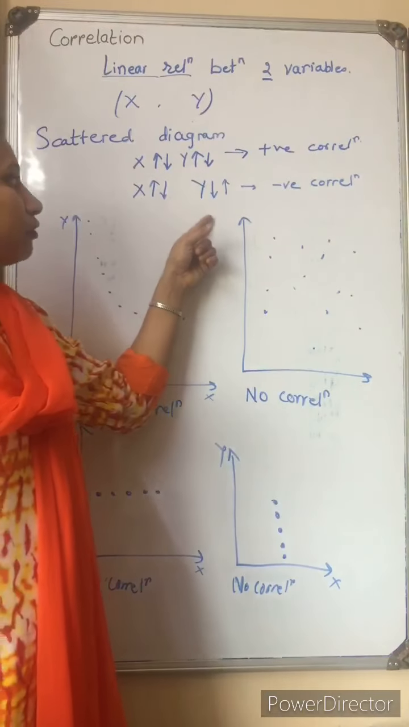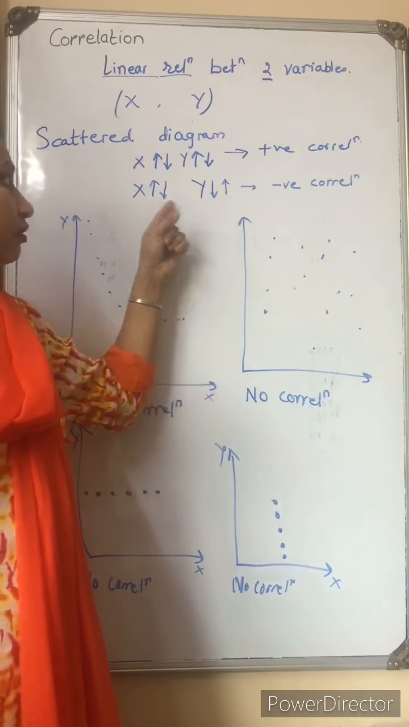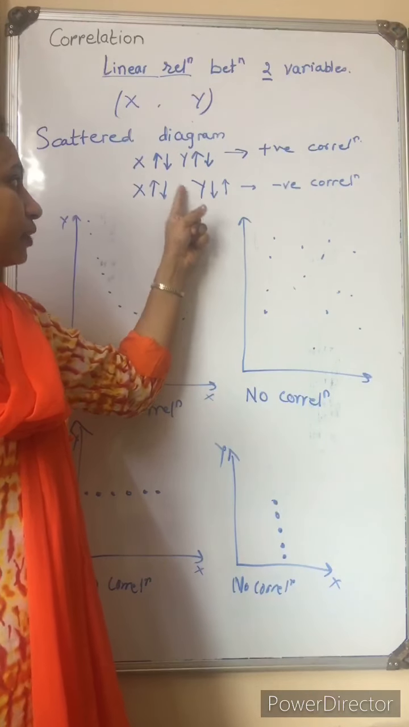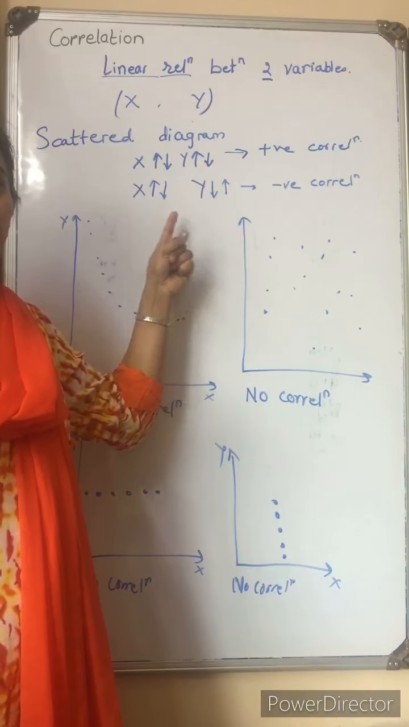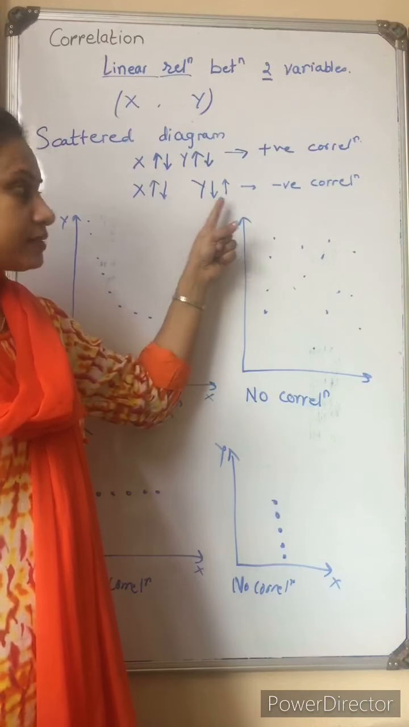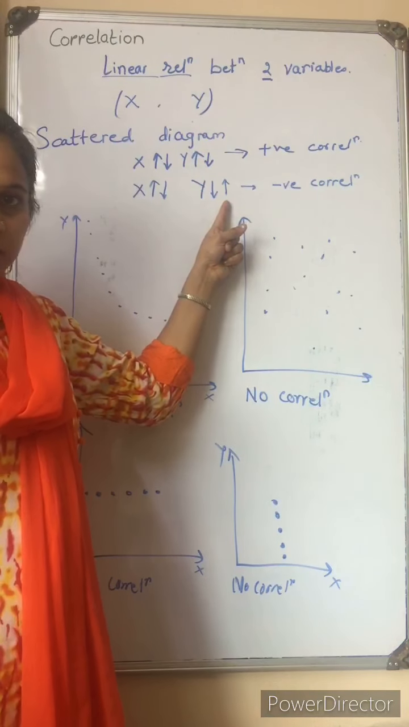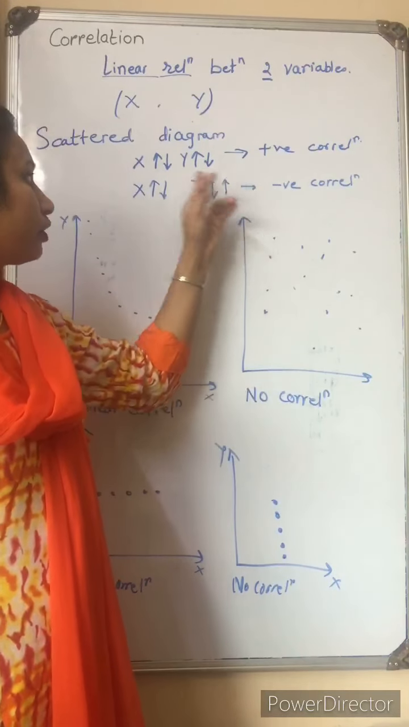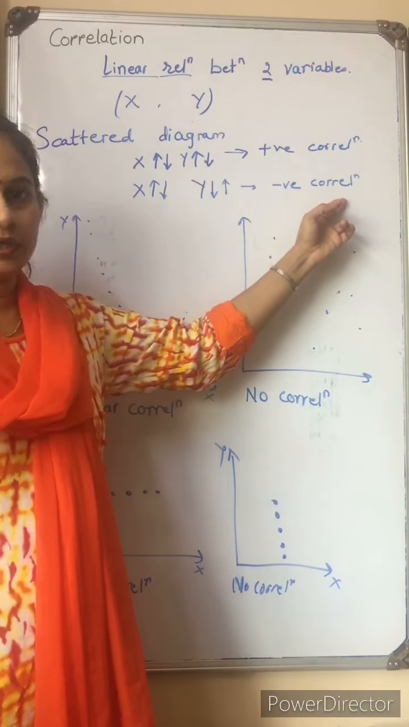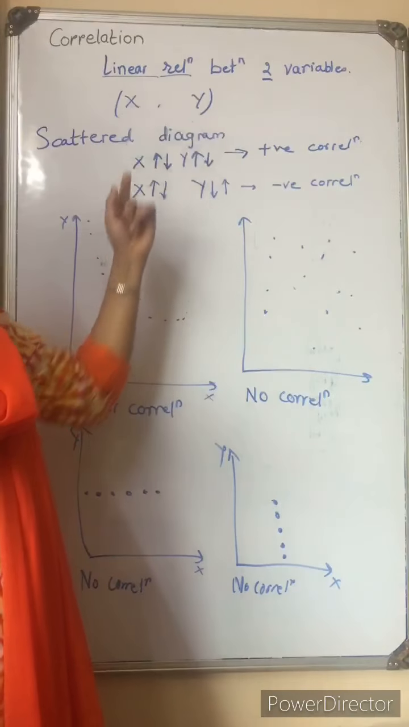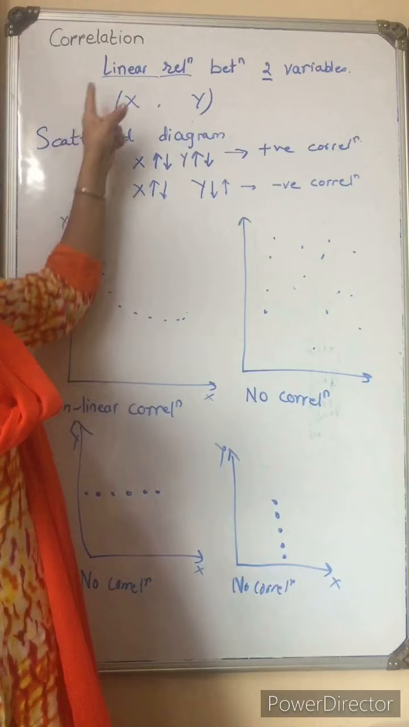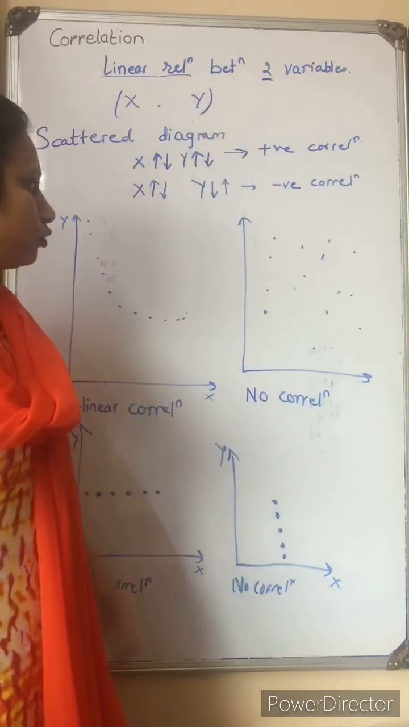Okay. For negative correlation, we can say if the price of the commodity goes high, its sale becomes low. Okay. Or if the price is low, sale becomes high. So both the values go in opposite direction. Therefore, it comes in negative correlation. Okay, and correlation does not find, we cannot find out non-linear correlation. We can find out only linear relationship between two variables.